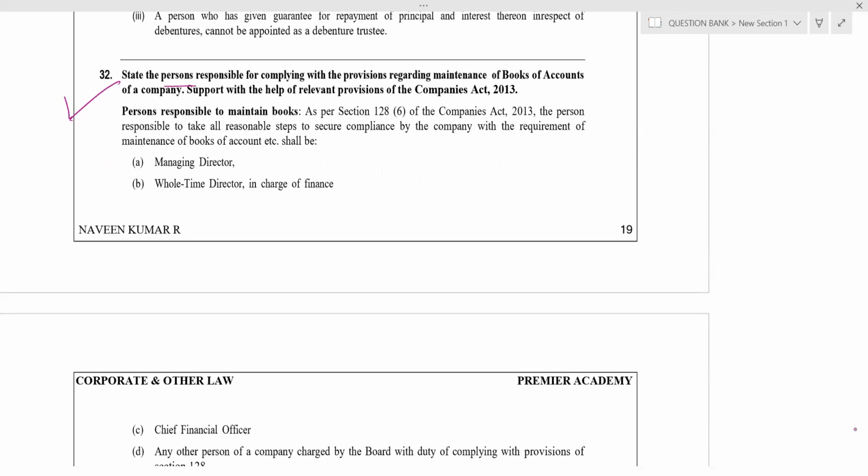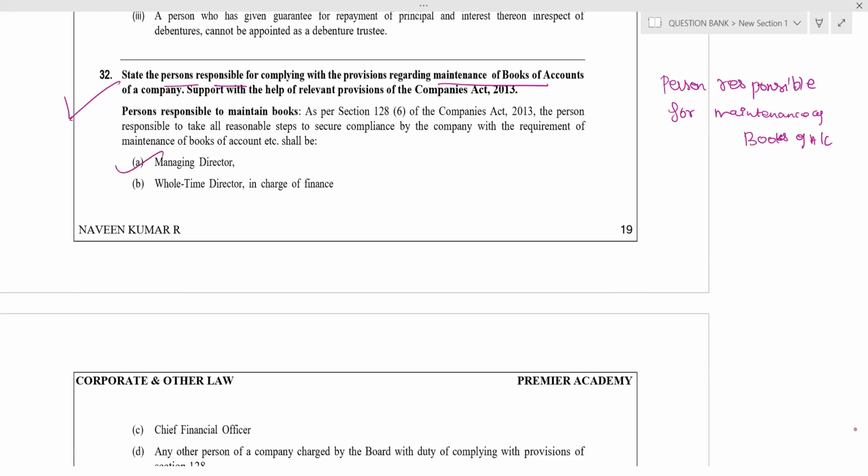Who are the persons responsible for maintenance of books of accounts? Which chapter? Accounts of companies: person responsible for maintenance of books of accounts.